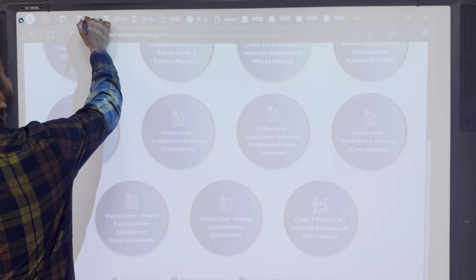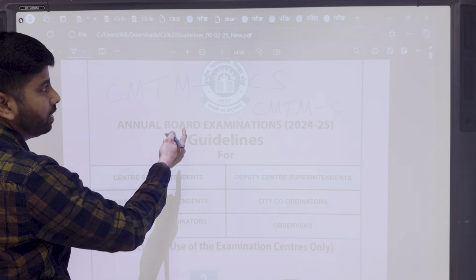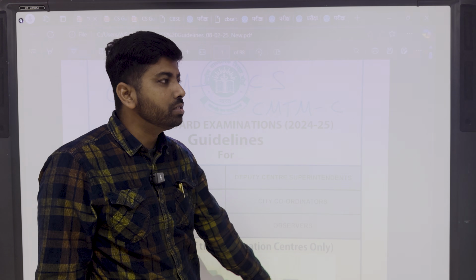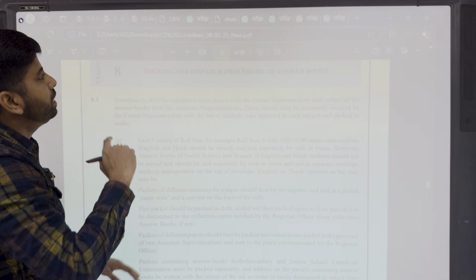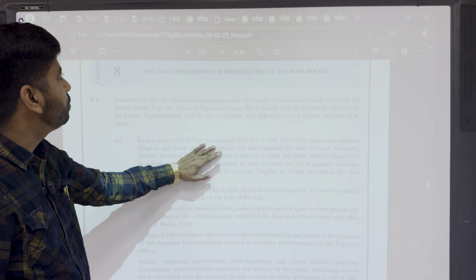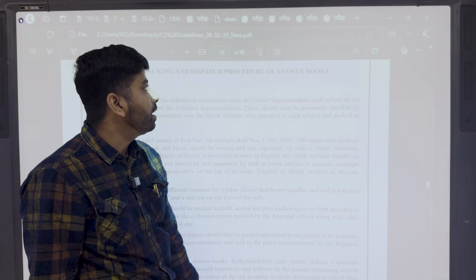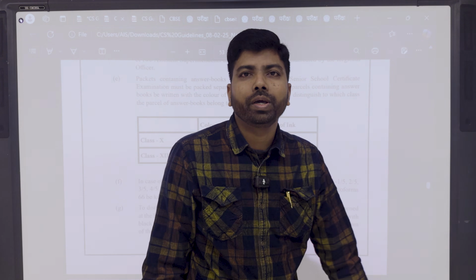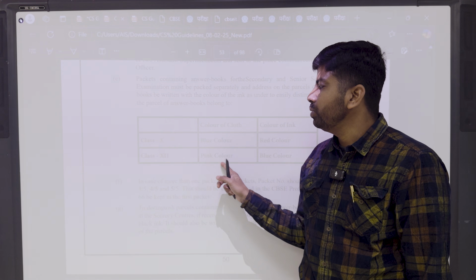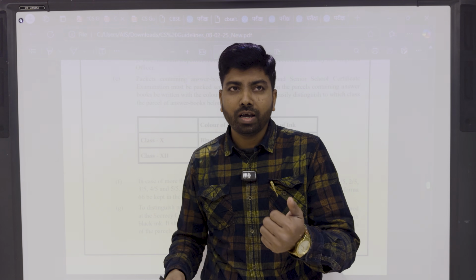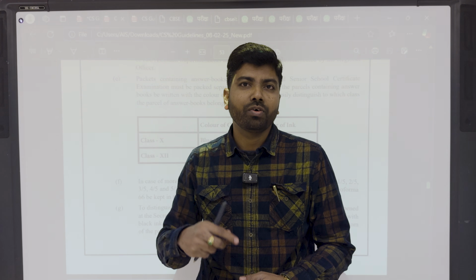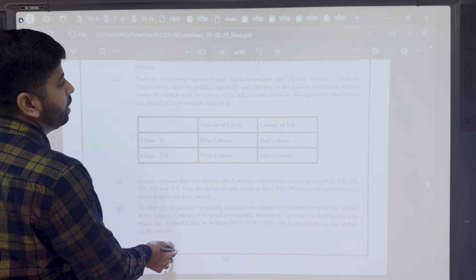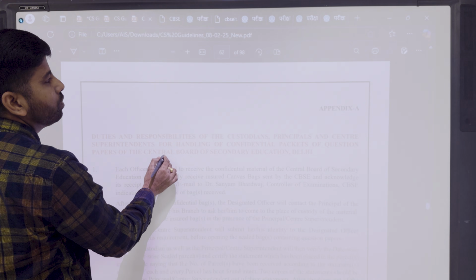And one more thing I want to show you here. So this is the guideline. This is completely 98 pages. But here at page number 53, you will find the complete procedure for packing answer sheets and answer books. And this is the color of the cloth in which class 10th and class 12th papers will be sent. So if you are still facing some problem with packing all these things, you can ask me. I will support you.